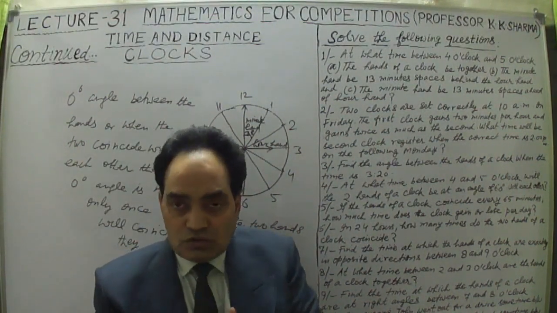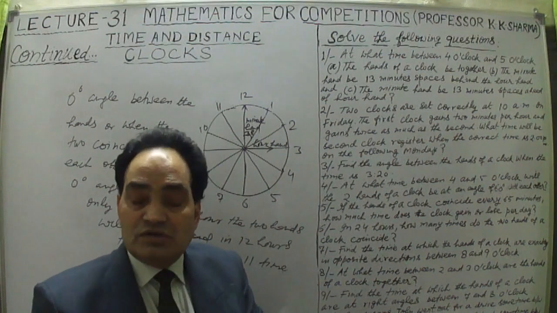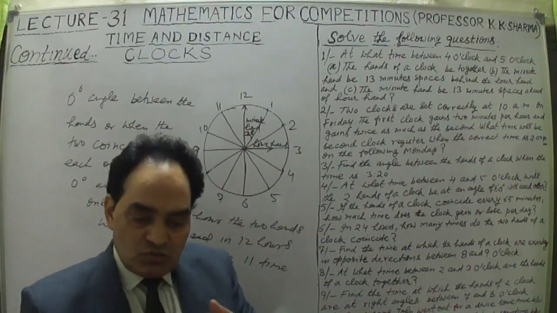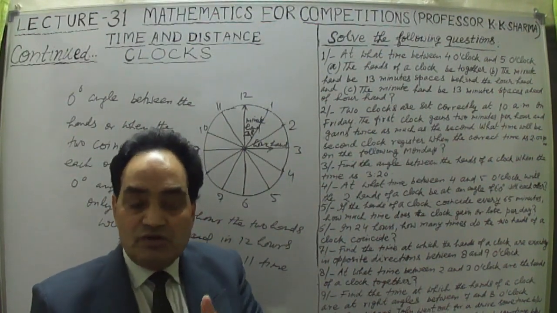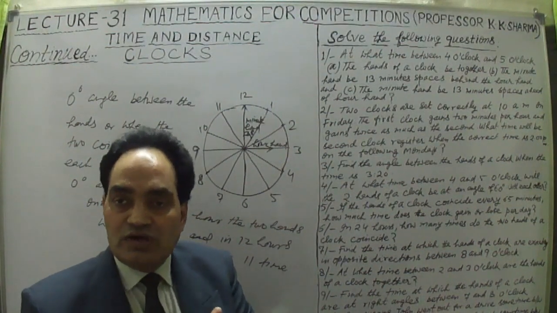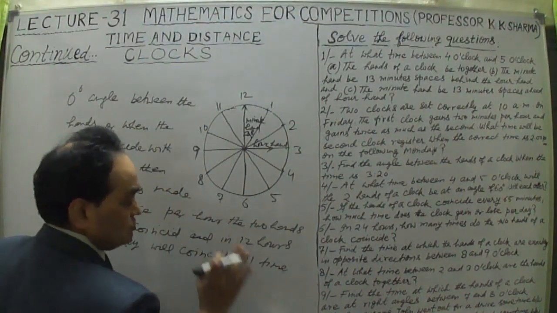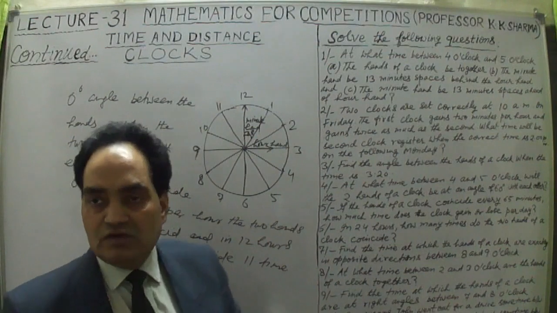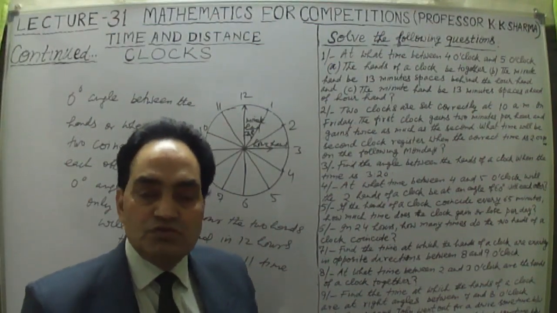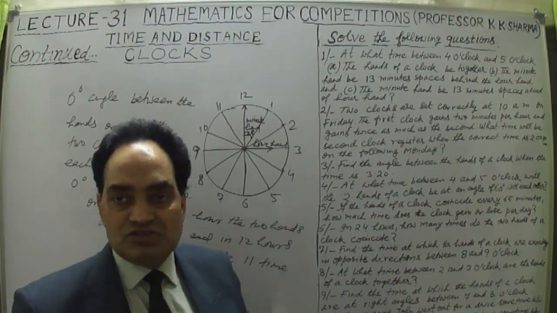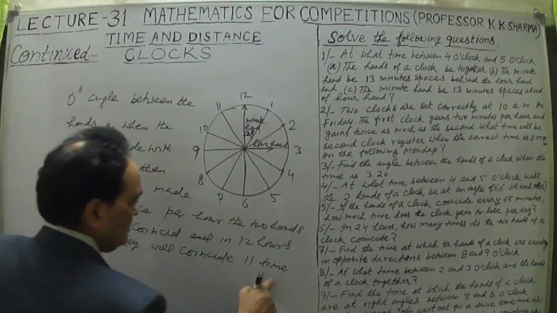So only once in 1 hour time, only one time will a 180 degree or straight angle be made between the two hands.